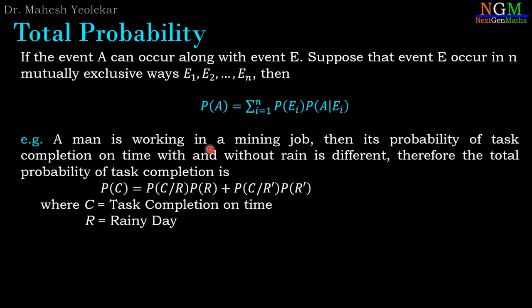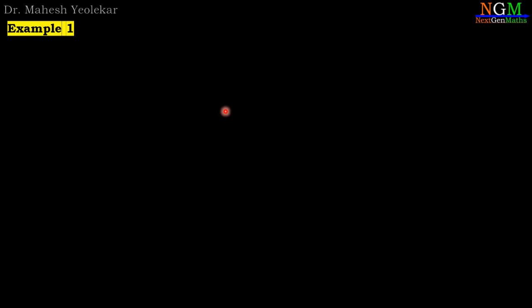So definitely his task completion depends on with and without rain. And in both cases the task completion capacity is completely different. So therefore total task completion capacity depends on rainy day and without rainy day. So therefore probability of C slash R into probability of R plus probability of C slash R dash into probability of R dash.